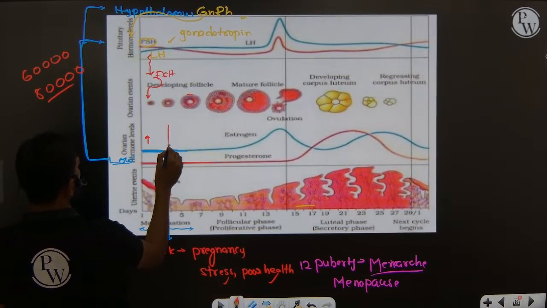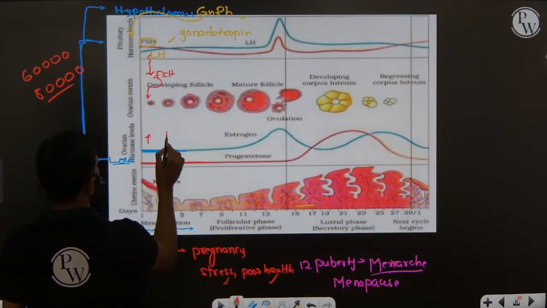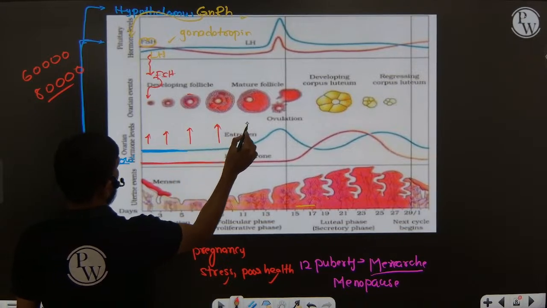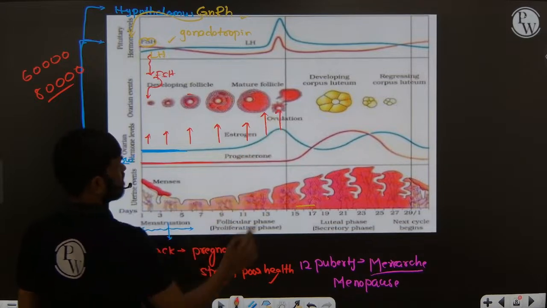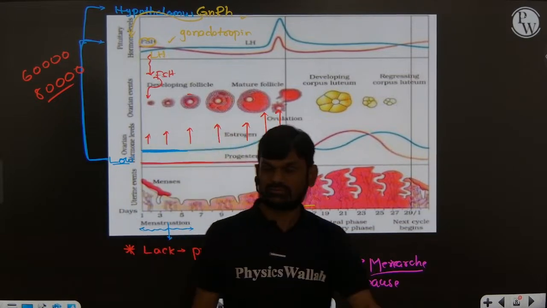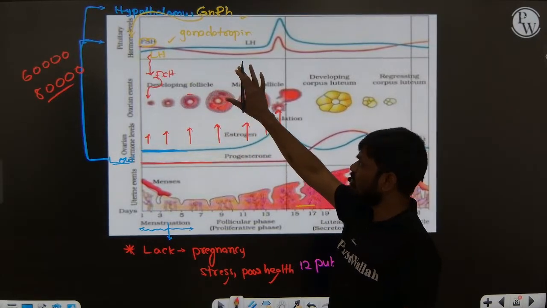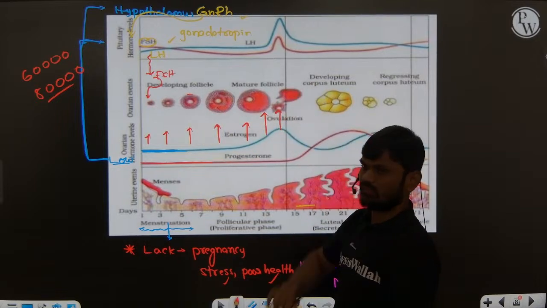Concentration of estrogen hormone slowly increasing. Right? So the concentration of estrogen hormone slowly increases towards the follicular phase. One more time: follicle stimulating hormone stimulates the development of the primary follicle into a secondary follicle.